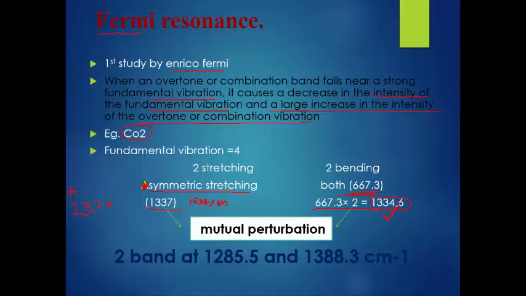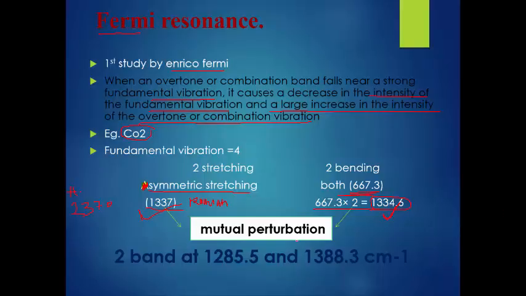This is the overtone of this, which is very close to this. That's why Fermi resonance takes place, resulting in a shift of the first level toward the higher frequency. This mutual perturbation means there is a similarity in the frequency or wave number of the symmetric stretching and the overtone, which causes two bands, or doublets.